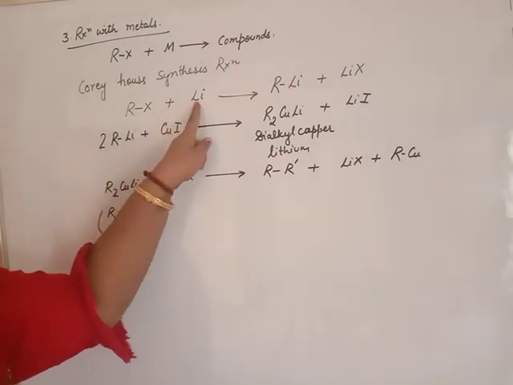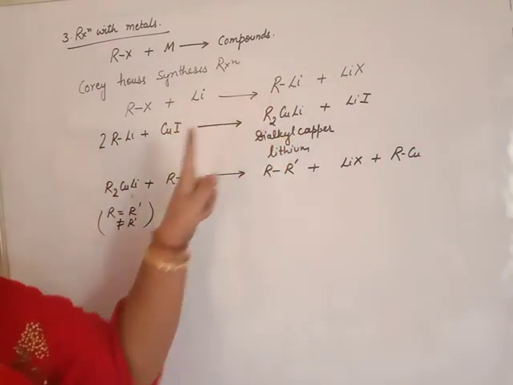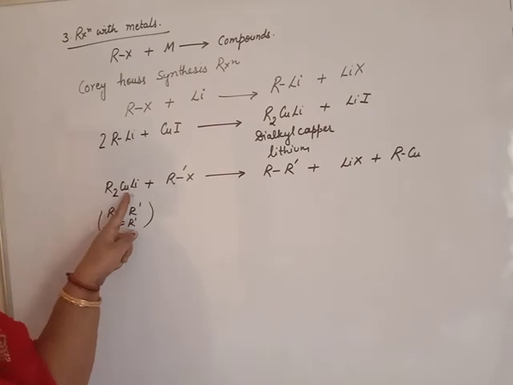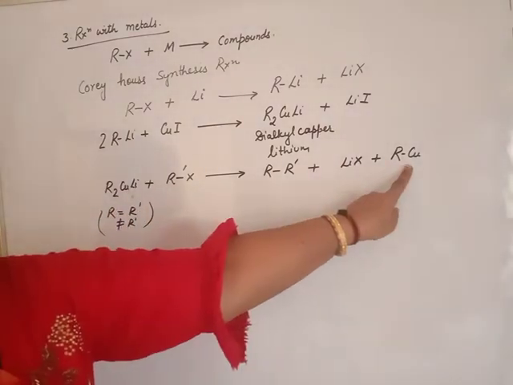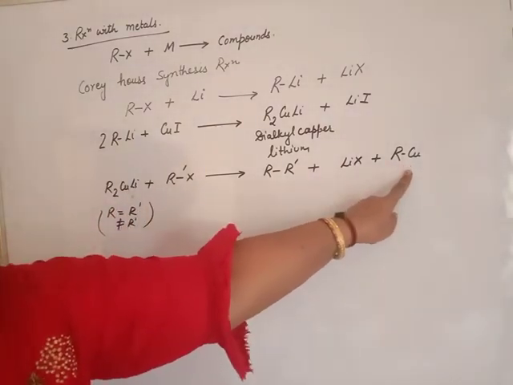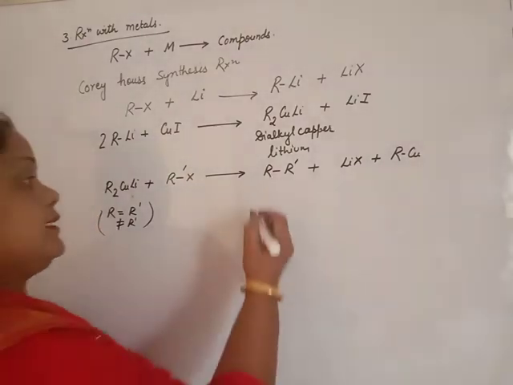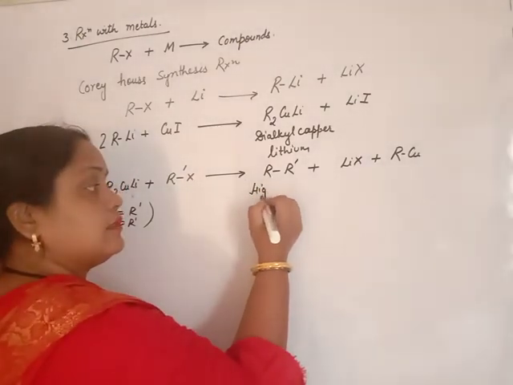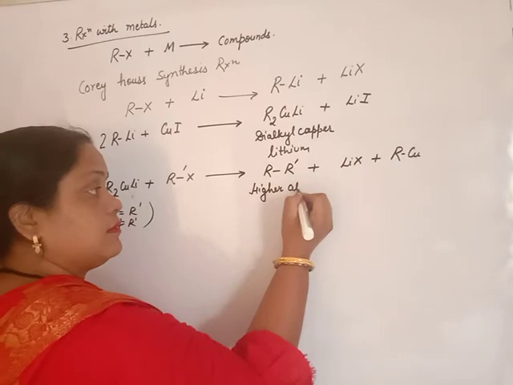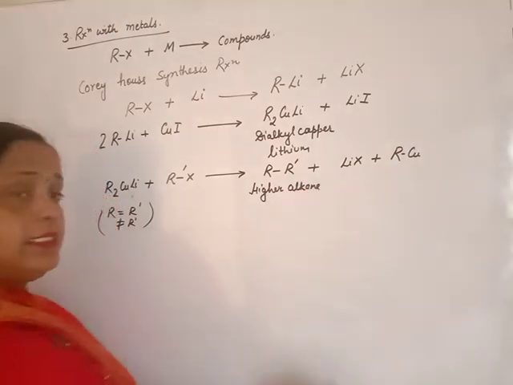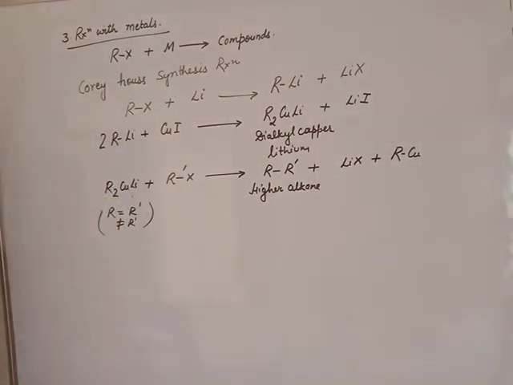In this reaction you will see haloalkane reacts with lithium, alkyl lithium is formed. Haloalkane reacts with the copper lithium compound, alkane is formed. Clear? And this is a higher alkane.